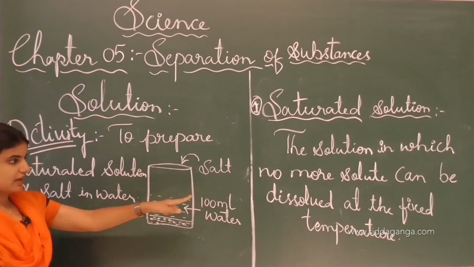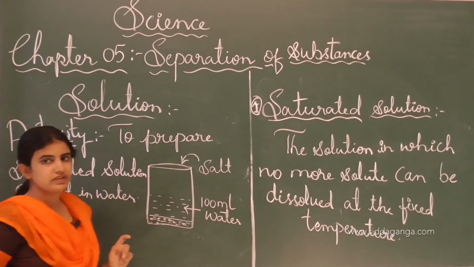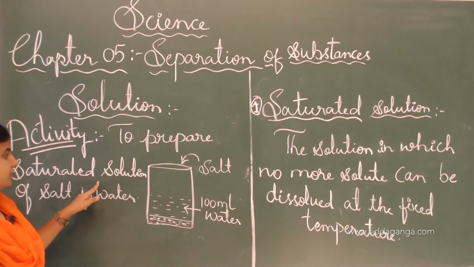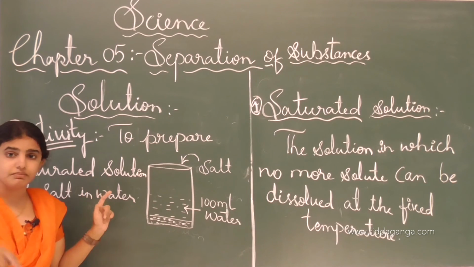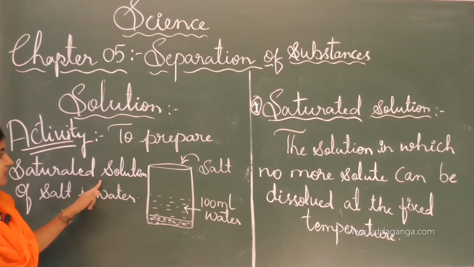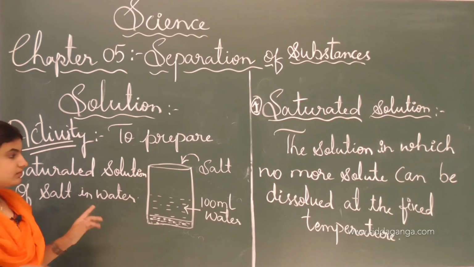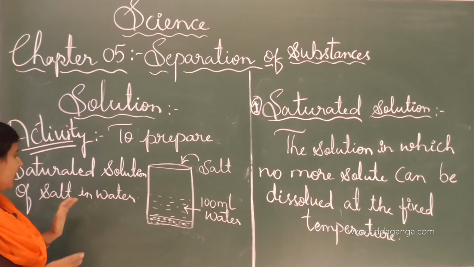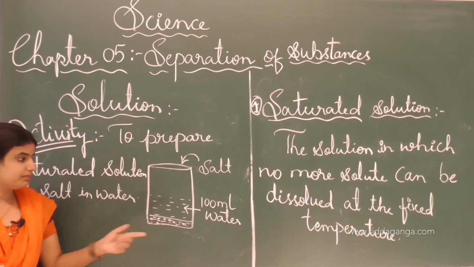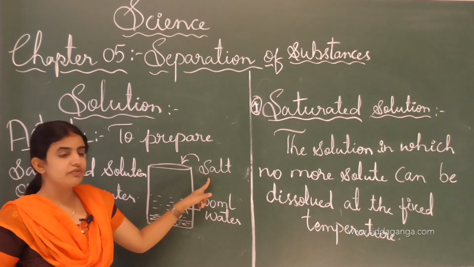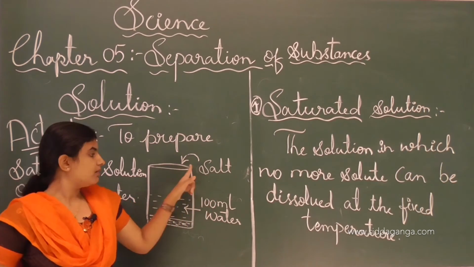And here, on the basis of the saturated solution, there is one activity, and this activity name is to prepare the saturated solution. See, in this activity we can make the saturated solution of salt in water. For the mixture we have to take the components, salt, and the water in a beaker. Around 100 ml of water we have to take, and in which we have to add the salt particles.